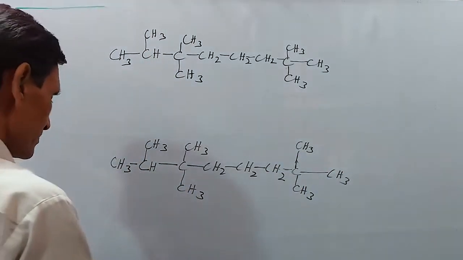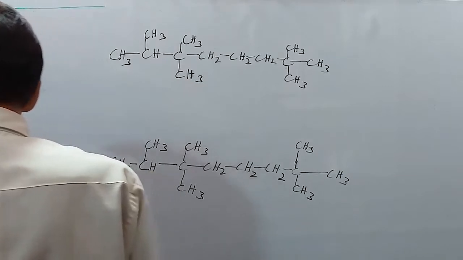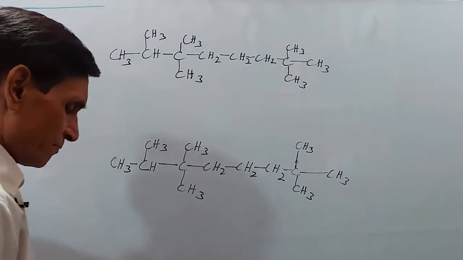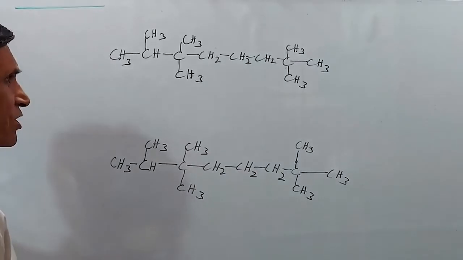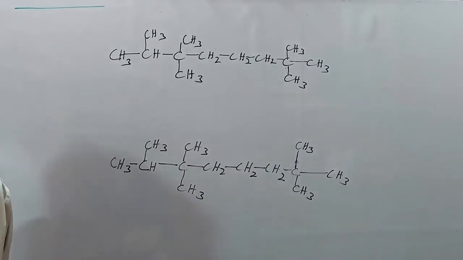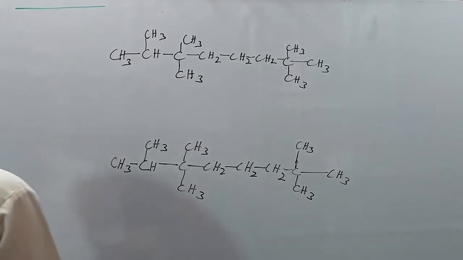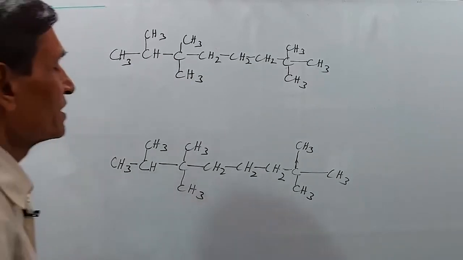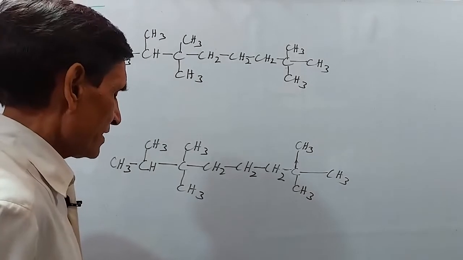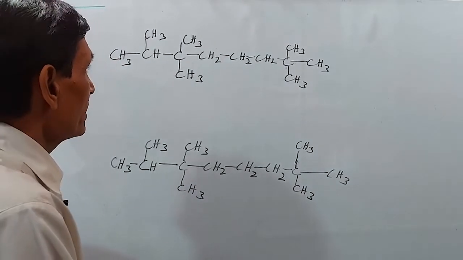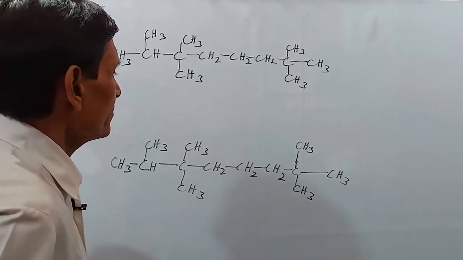Now, let us start naming these compounds, these alkanes. Whenever we name this compound, we have to keep in mind what comes according to the sum of locant rule, and what comes according to the first point of difference.